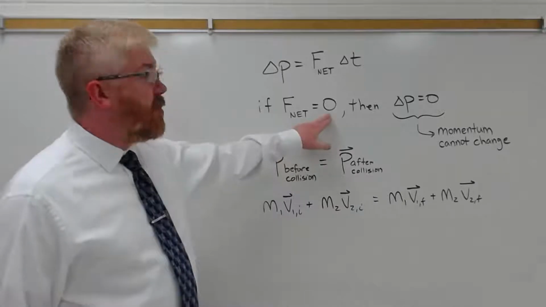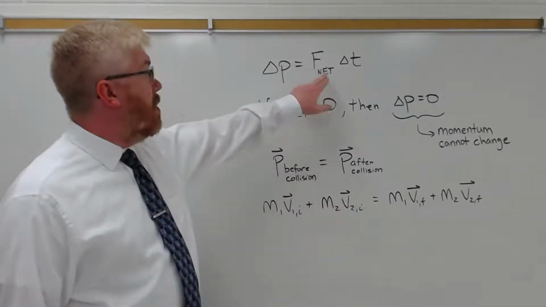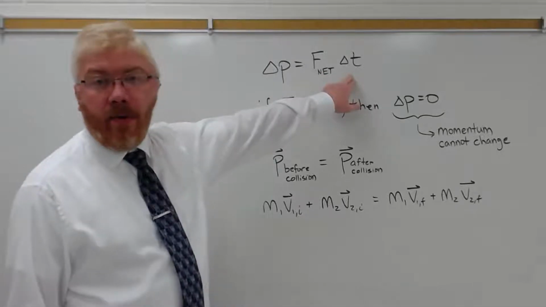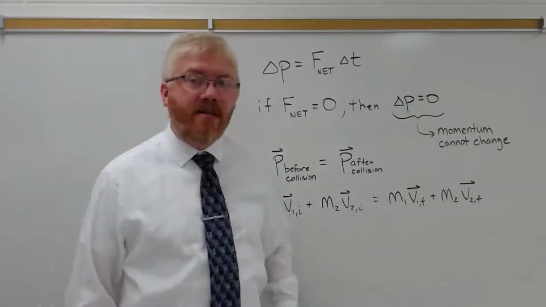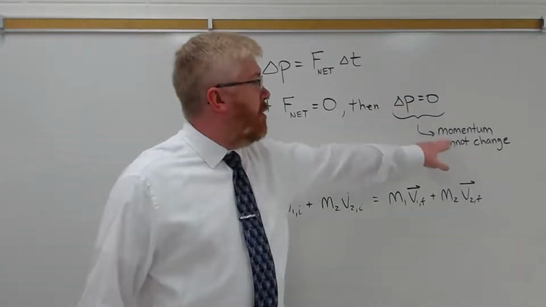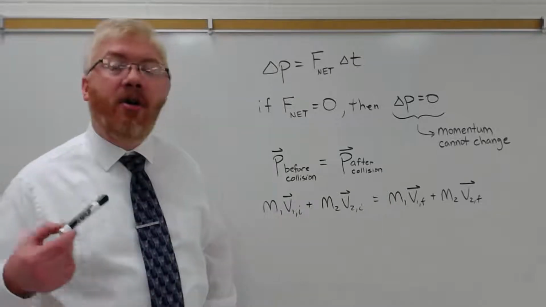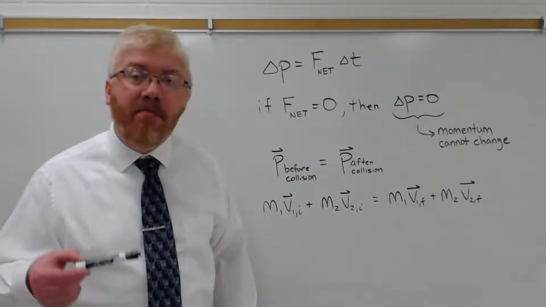If there are no external forces acting on the system, if the net force is 0, well, 0 times any time is 0, so the change in momentum has to be 0. If the change in momentum is 0, that just means momentum can't change. Before and after a collision, the momentum must be the same.